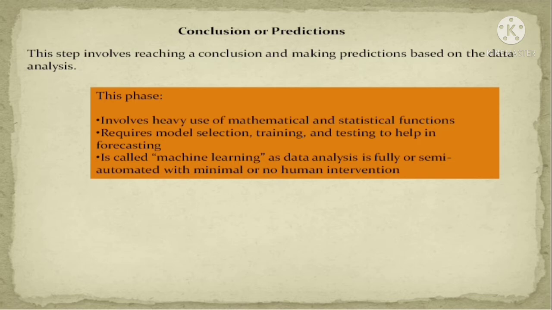The conclusion and prediction is the last phase of our data analysis. By this we are predicting, yes, our model is giving 100% performance, we can say.